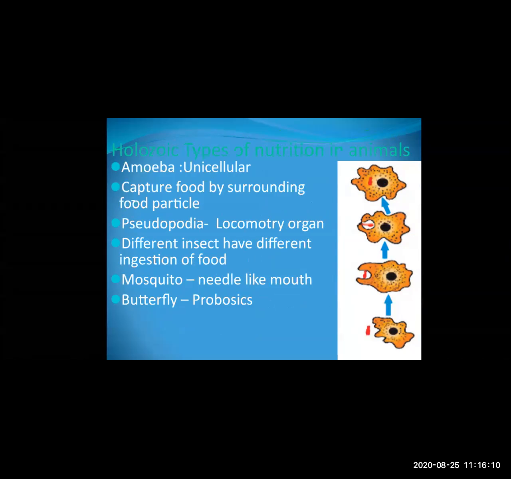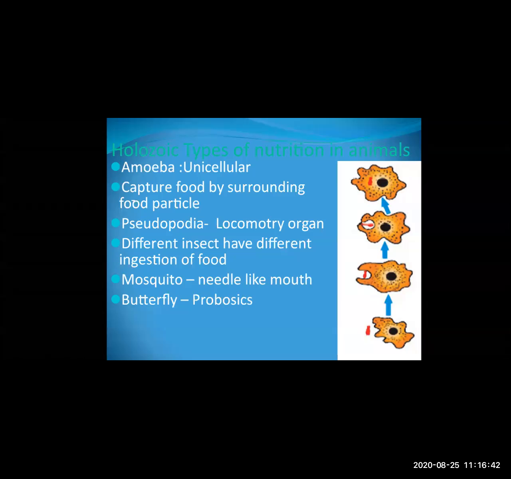Now, holozoic type of nutrition in animals. What is holozoic? Holozoic means the nutrition which takes place in a unicellular organism. Now, which is the unicellular organism? Unicellular means the organism which has only one cell. Now, who has one cell? Amoeba. So amoeba has one cell, so it is a unicellular organism.